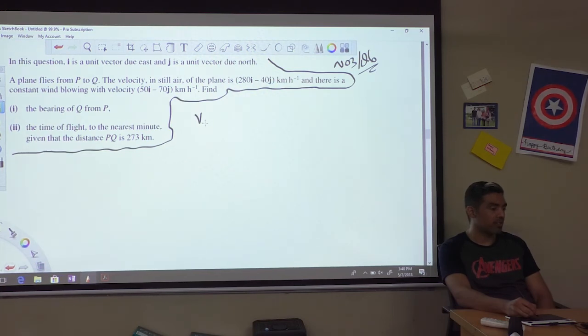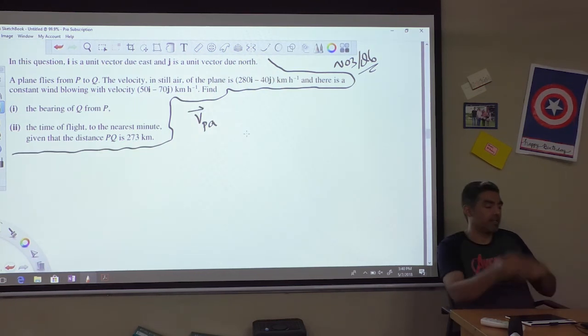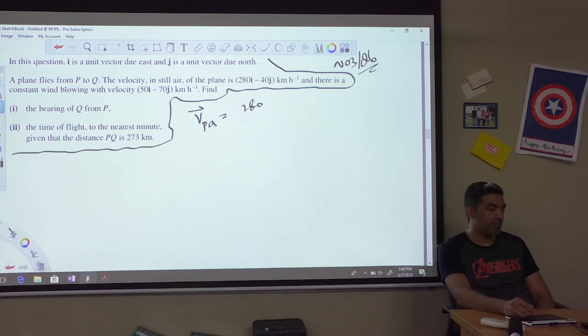So let's call it velocity of plane in still air. I'm just going to label it VPA, velocity of plane in still air. You can put any label you want, so feel free to do that. So that is 280 I minus 40 J.